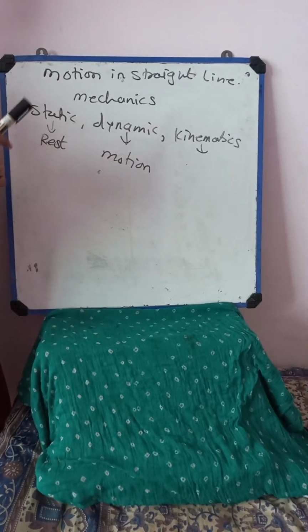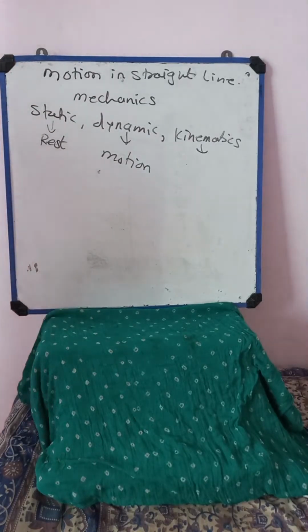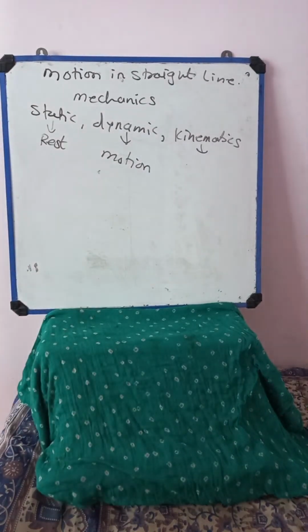Even dynamics is a branch of physics, and we are studying objects which are actually in motion. And statics is also a branch of physics which involves objects which are actually at rest. So this is mechanics, and it contains three different parts: kinematics, dynamics and statics. Right after this we have one more part.